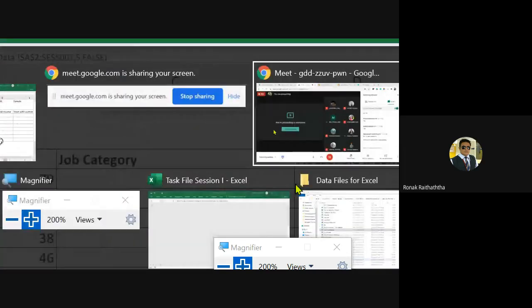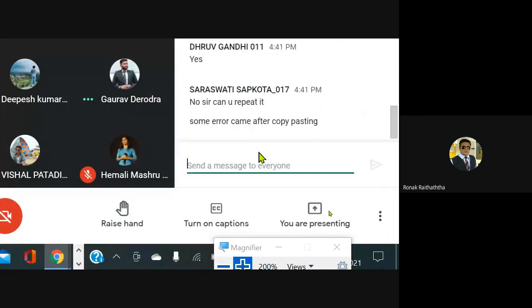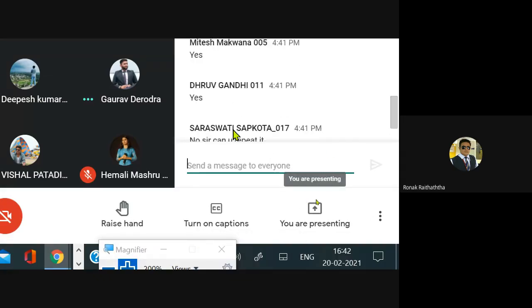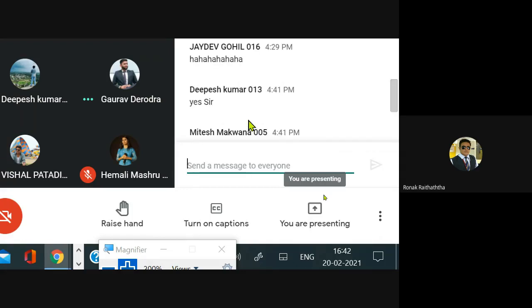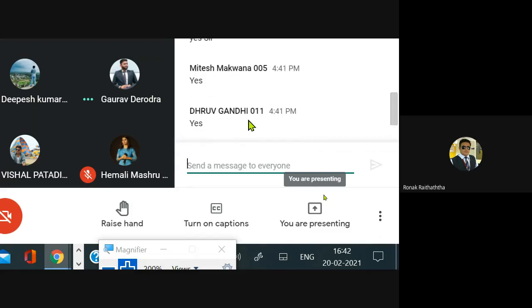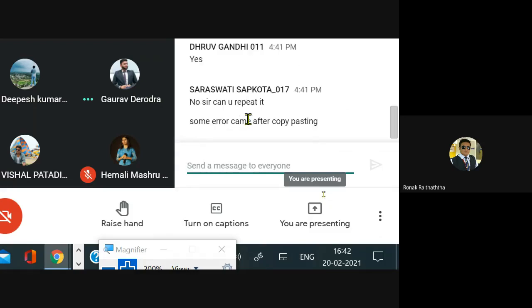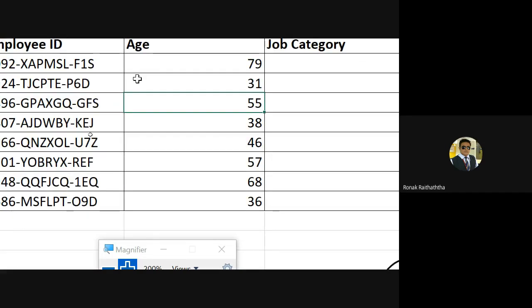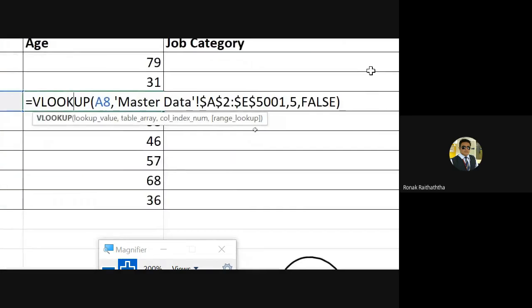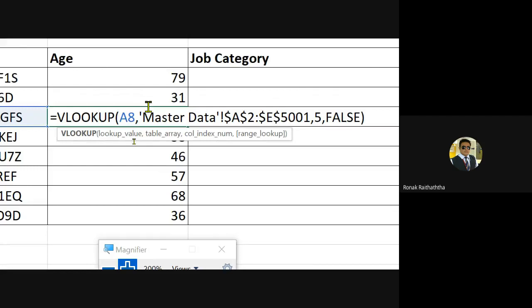Okay, let me just check how many have got it. Okay, Miss Saraswati, should I do it again? I have got the confirmation from Deepesh, good to see that. Then I've got it from Mitesh as well, good. Dhruv as well. Miss Saraswati is stuck somewhere. And if Saraswati is stuck, that means the problem must be very genuine. Okay, equal to VLOOKUP. This is how the syntax looks. Saraswati, if you are facing any problem, shall I do it again for you?